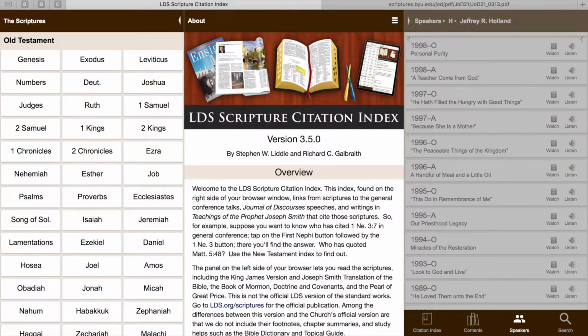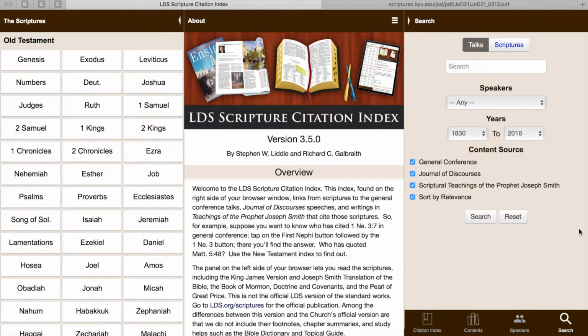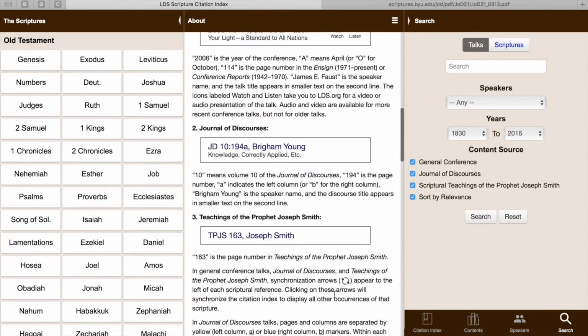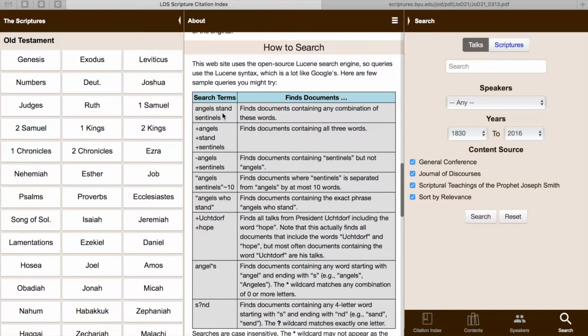Now this last tab is kind of like a Boolean search where you can search through any talk or scripture for certain phrases. And if you go down here, it'll give you help on how to phrase your terms to get what you would like. Say that you're curious about what's been talked about exaltation before the 1900s.